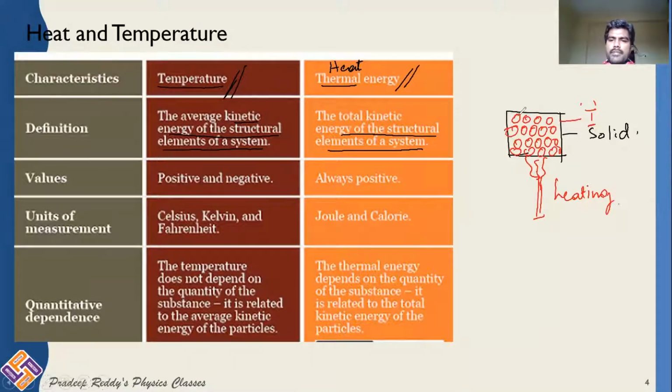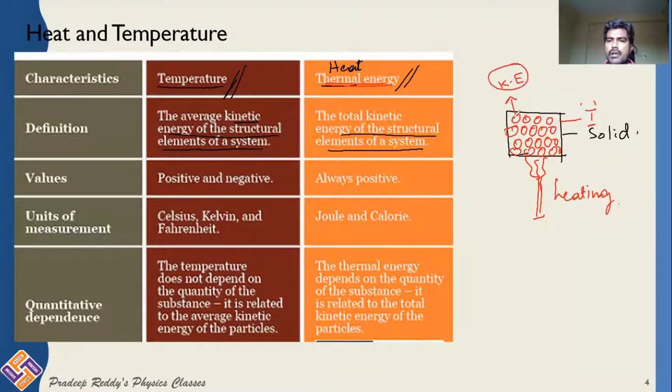After absorption of heat energy, these atoms gain kinetic energy. This substance gains kinetic energy. So when you are providing heat energy to this substance, these atoms gain kinetic energy. As the atoms are gaining kinetic energies, heat energy is defined as the total kinetic energy of the structural elements.